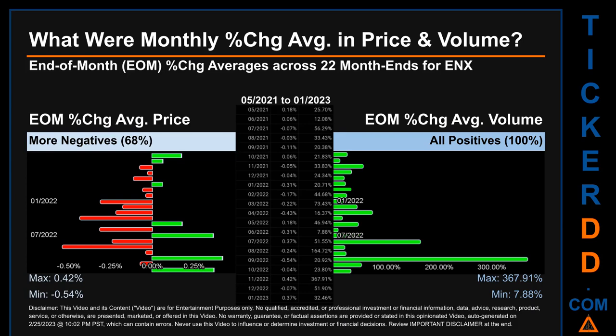Price saw an end-of-month max of 0.42% in average percentage change along with a minimum of minus 0.54%. For volume, the maximum and the minimum monthly percentage change were respectively 367.91% and 7.88%.